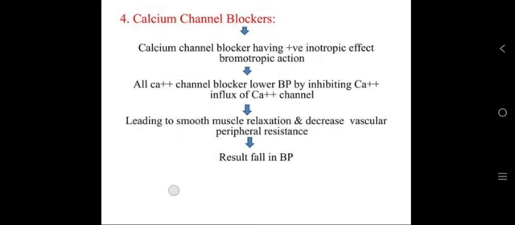Then calcium channel blockers. These are the drugs having negative inotropic and chronotropic actions. All calcium channel blockers lower the BP by inhibiting the calcium influx through calcium channels. It leads to smooth muscle relaxation and decreases the vascular peripheral resistance. It results in a fall in the BP.